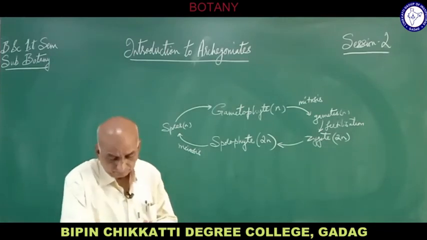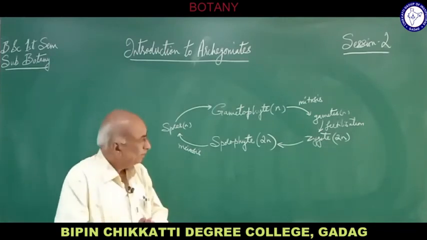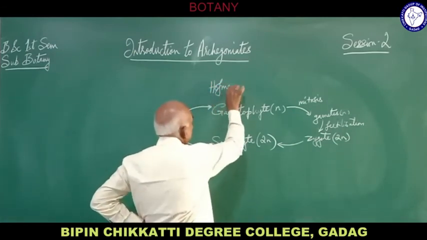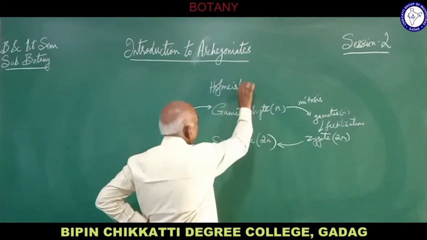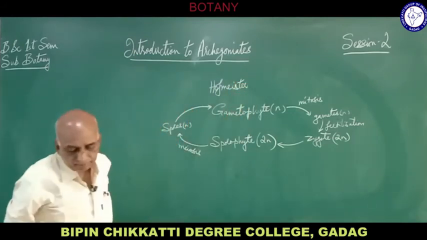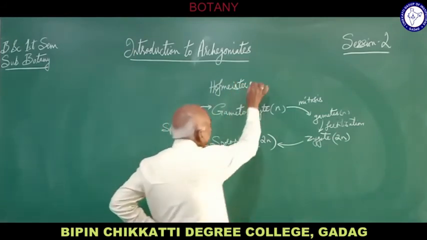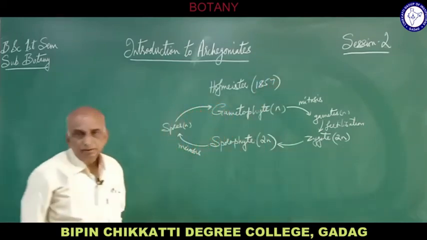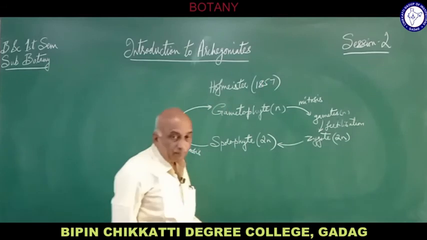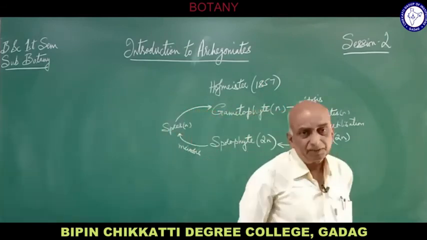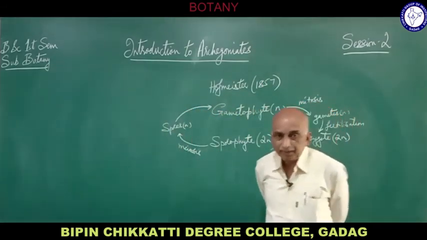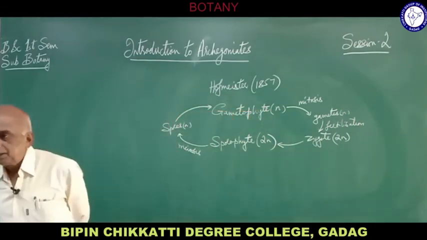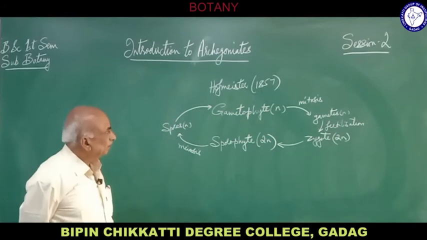This alternation of generation was first discovered by Hofmeister in the year 1857. This phenomenon, where the gametophyte gives rise to sporophyte and the sporophyte gives rise to gametophyte, was first observed by Hofmeister.